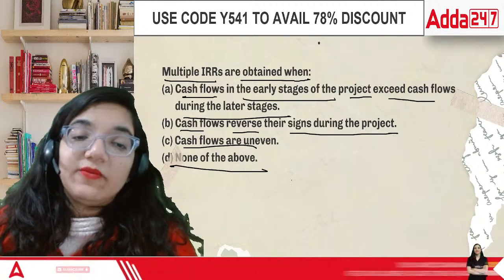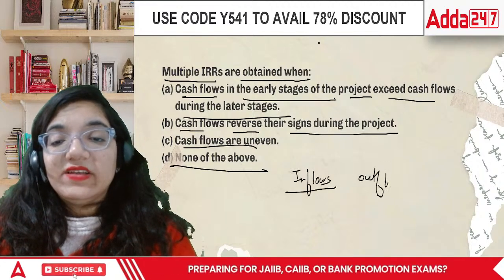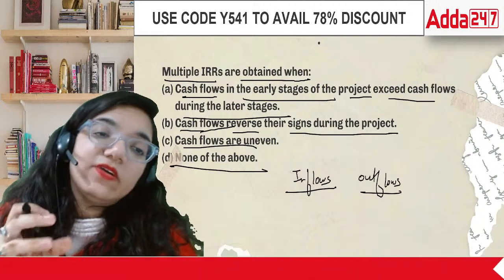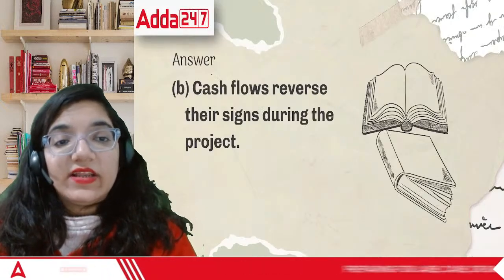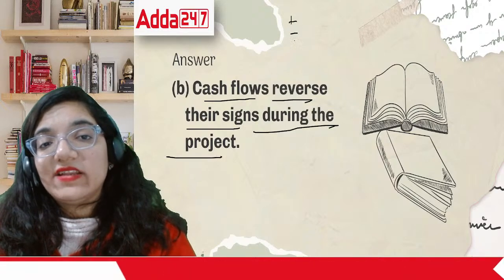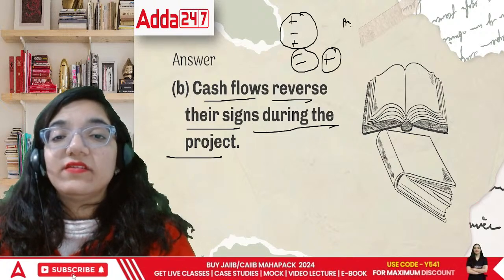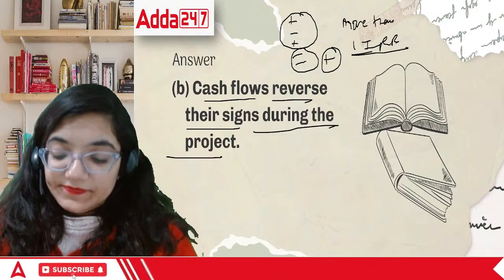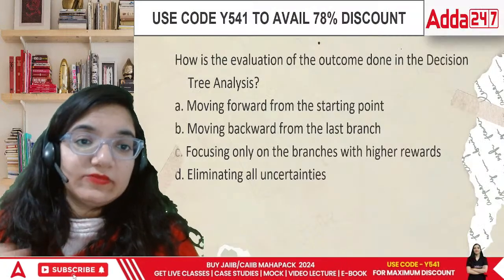Multiple IRRs can come when we have inflows during the year as well as outflows. That means there is a certain form of inflow, that is plus, and there is a reverse, that is minus, also there. That is, the cash flows reverse their sign during the project. That means it can be plus, minus, minus, plus. These kinds of situations lead to more than one IRR. Done? This is a question, and here comes the next question.